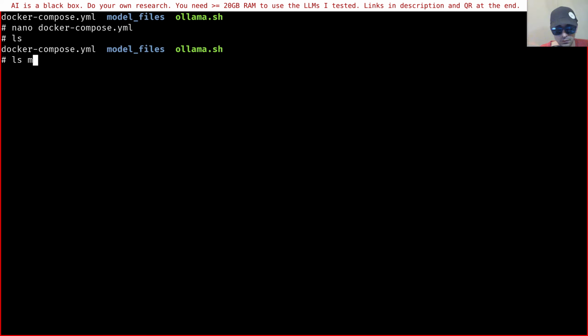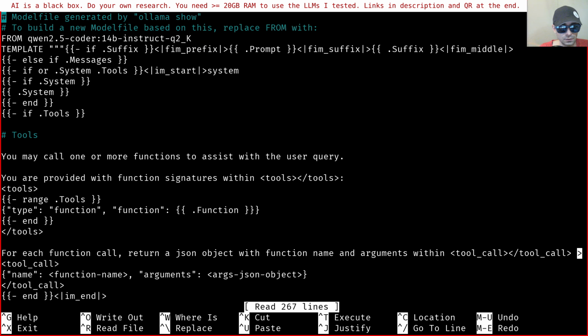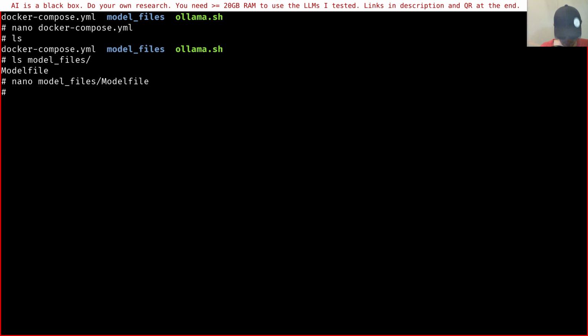So let's see the model files. We have one file in the model files directory, and if you see, the file is exactly the one I showed you earlier. Then we have this ollama.sh script. Let's see what happens when we run it.